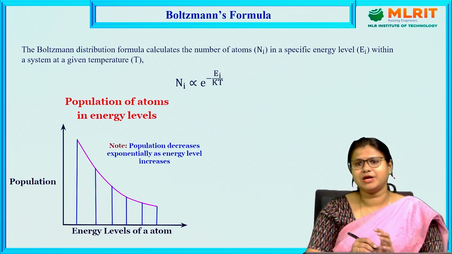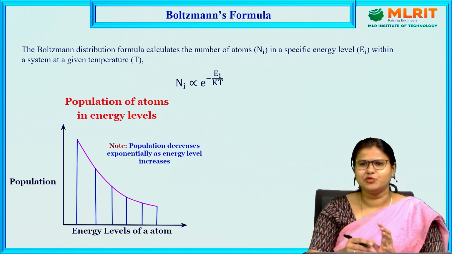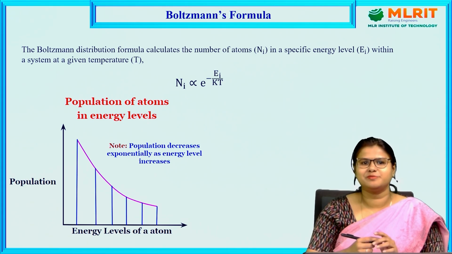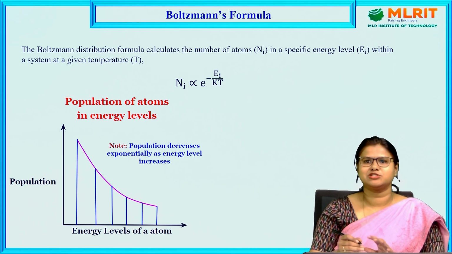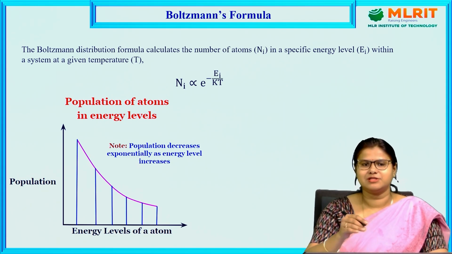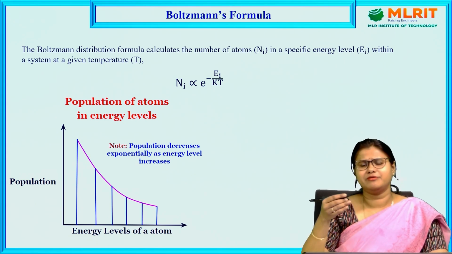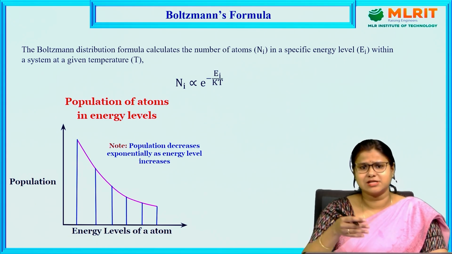Before knowing what pumping is, in the previous lecture I told a little bit about the Boltzmann distribution law, or Boltzmann distribution of energy, and we have already used this formula for the Einstein coefficient derivation. Laser stands for light amplification by stimulated emission of radiation, so we have to know about stimulated emission.